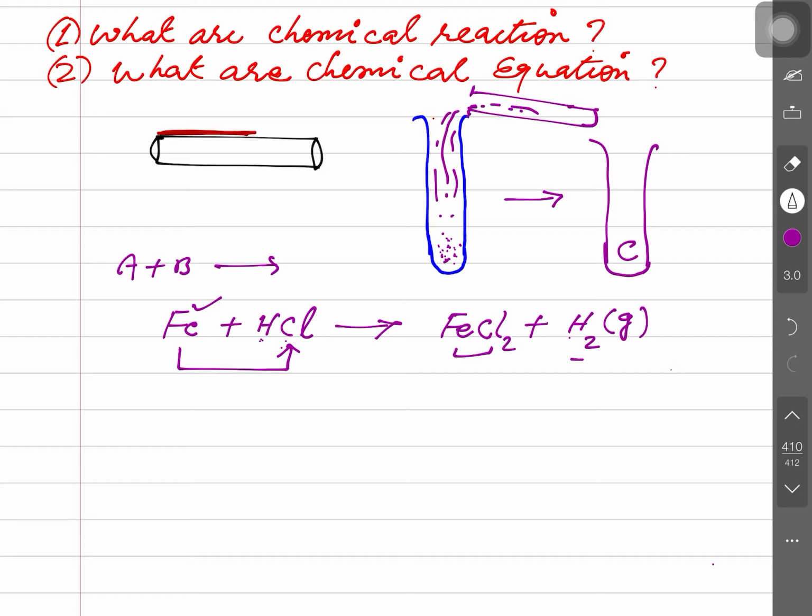This happening is called chemical reaction. Listen guys again. This happening with the iron and HCl is called chemical reaction. And this representation we are giving here on the screen, by writing the symbols of iron and HCl with the formation of new substances, is called chemical reaction.